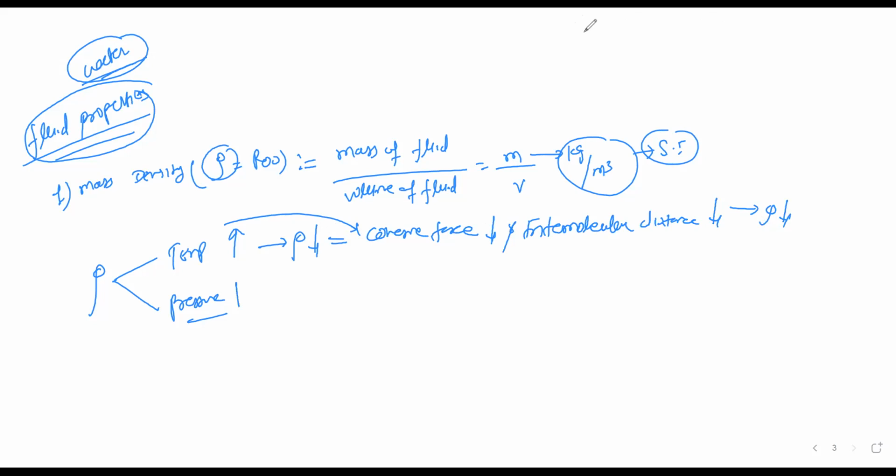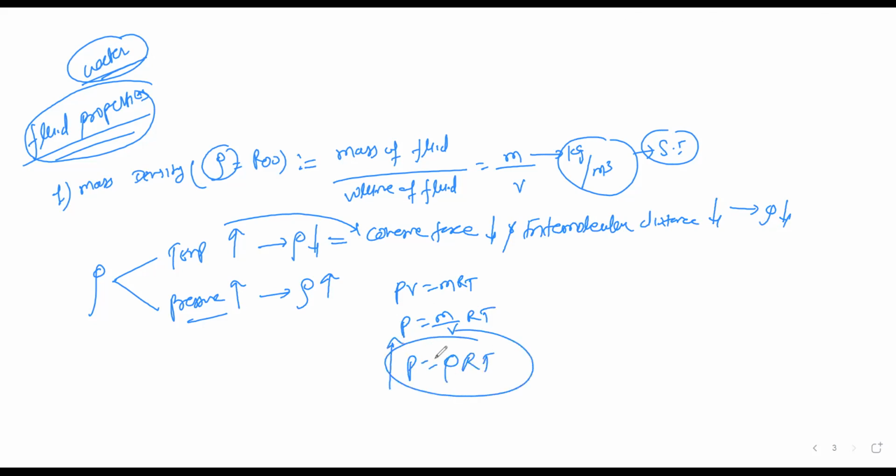Similarly, if there is a rise in pressure, if the pressure increases, the density must increase. We can say that by the ideal gas equation, PV is equal to mRT. So P is equal to m by V RT. So P is equal to rho RT. So if there is a pressure rise, there must be a density rise.